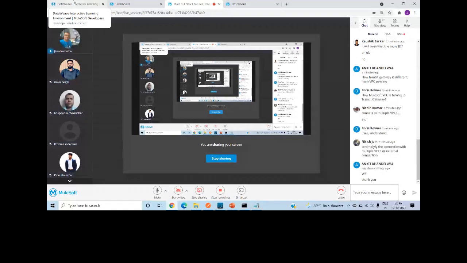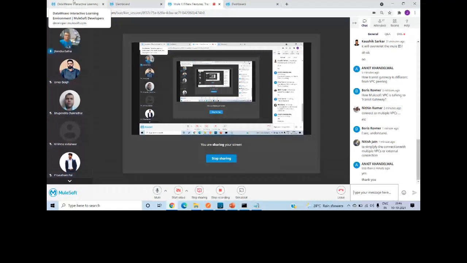Again, you have to do all things: you have to do the VPC peering in your Anypoint platform, you have to do the direct connect in your Anypoint platform, you have to set up the VPN IPsec tunneling in your Anypoint platform, correct? So why would you manage the multiple connections? You are managing some connections at the Anypoint platform. You are managing the same connections at AWS also. So MuleSoft introduced a Transit Gateway.